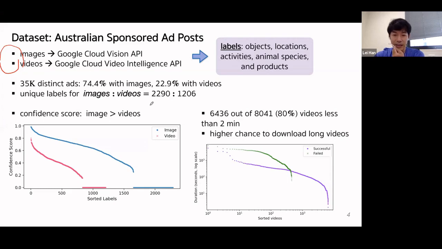We also see that 80% of the videos are short, 2 minutes or less. When we download these videos, long videos have a higher chance to fail. For example, here, the green dots are the videos that failed. They are actually longer.